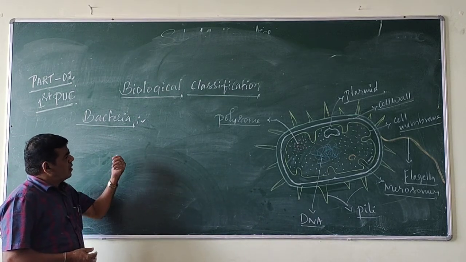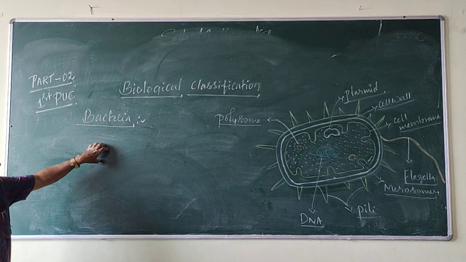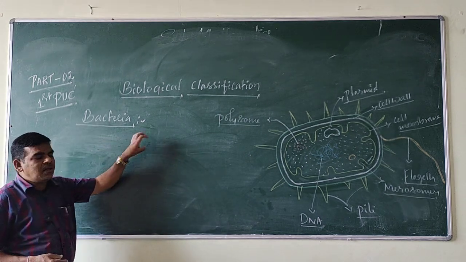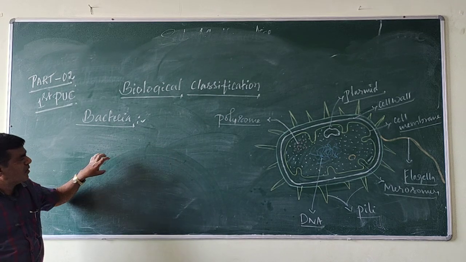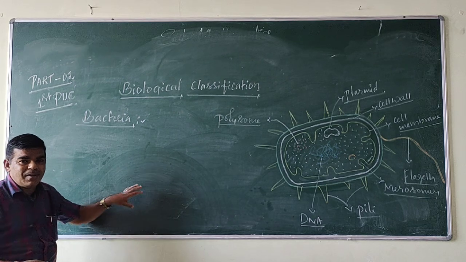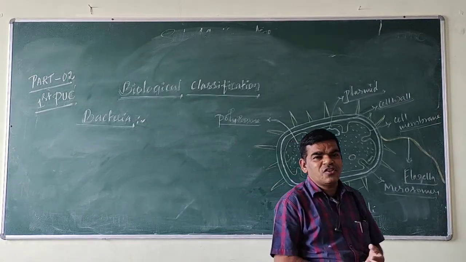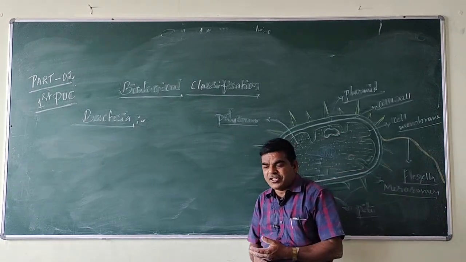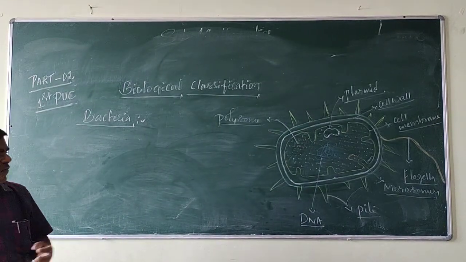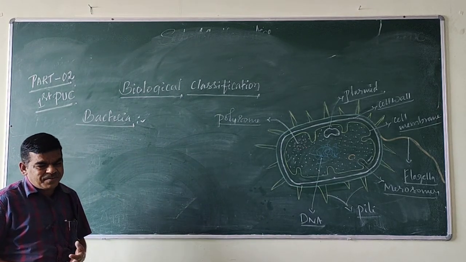Then Robert Whittaker classified the living world into a five kingdom system: kingdom Monera, kingdom Protista, kingdom Mycota, kingdom Plantae, and kingdom Animalia. This was based on cell structure, body organization, mode of nutrition, mode of reproduction, and finally phylogenetic characters. Phylogenetic characters means evolutionary characters.